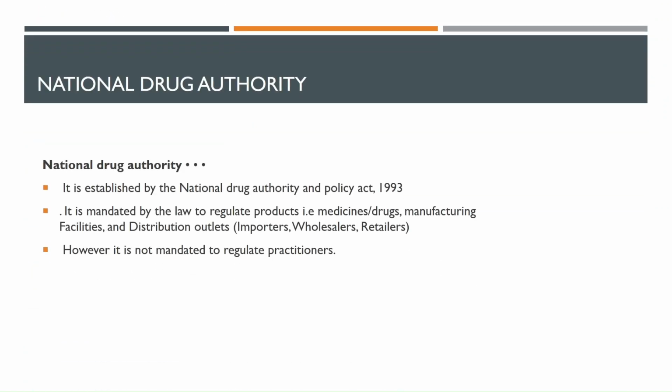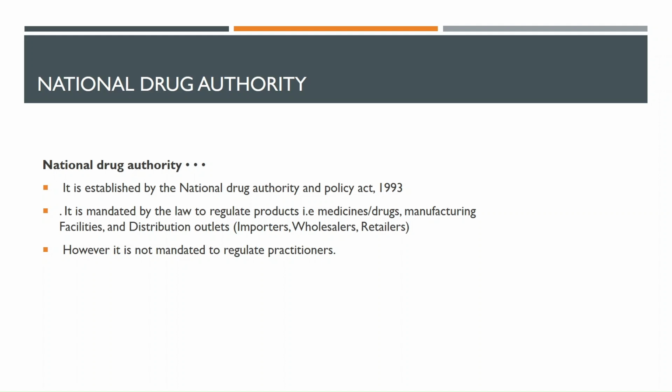Okay, so that takes us to the National Drug Authority, since we have already known what role a National Drug Policy plays. We have seen selection and other things, technology, technical skills, and the rest, human resource development. So we see that the National Drug Authority was established by the National Drug Policy and Authority Act of 1993.